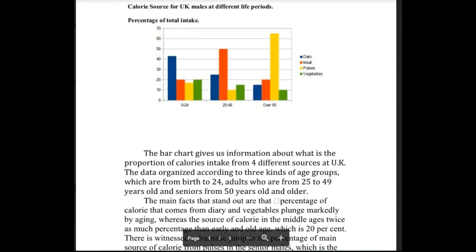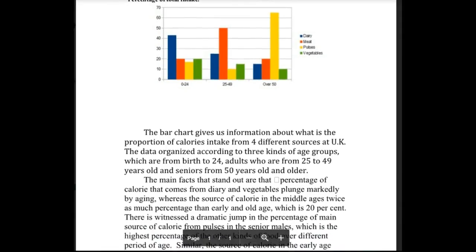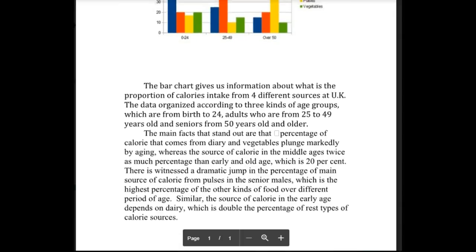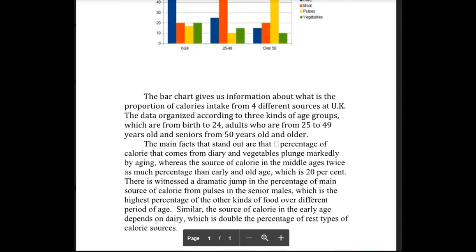Okay, task 1 is a calorie source for UK males. Let's see what you had to say. The bar chart gives us information about what is the proportion of calories intake from 4 different sources at UK. Okay, well, let's fix the grammar just a little bit.